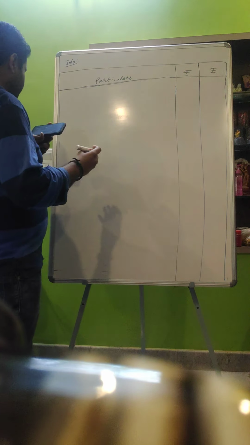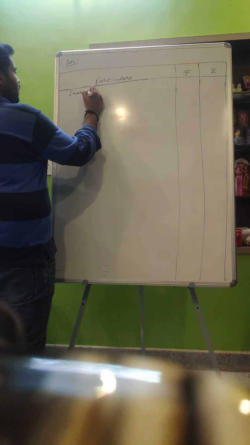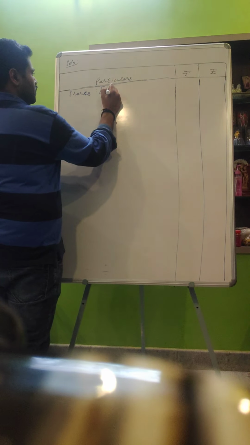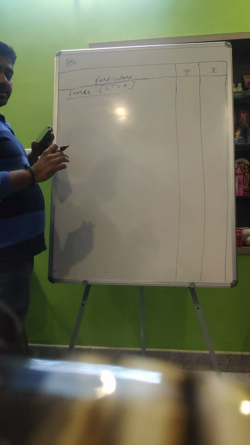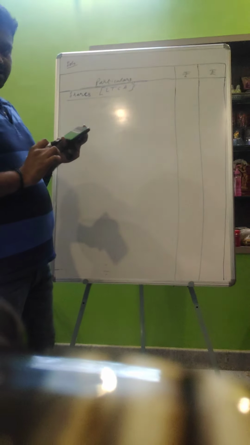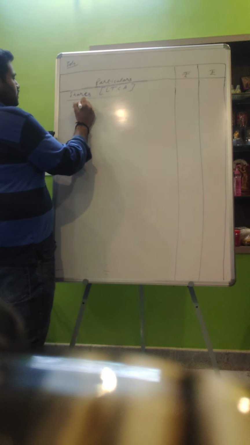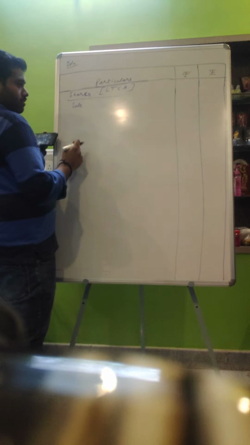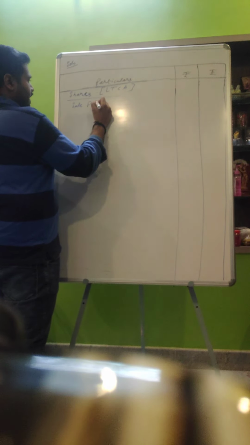So as I said, shares is a long term capital asset. As per Income Tax Act, stocks should be held more than 12 months, then it comes under long term capital asset.